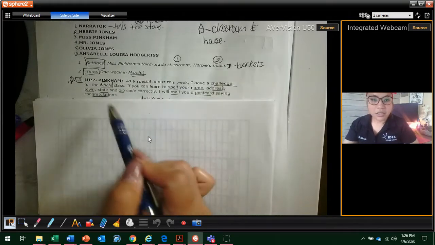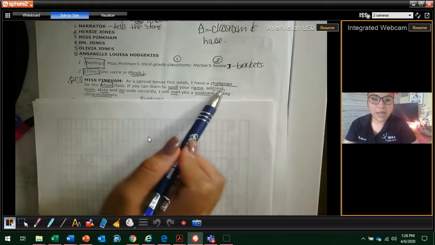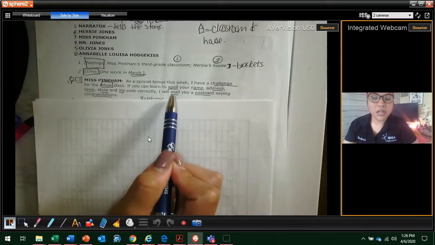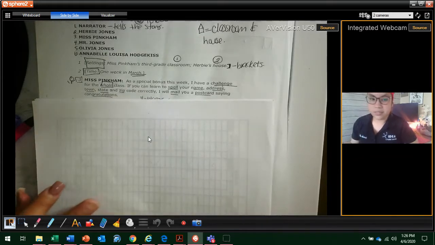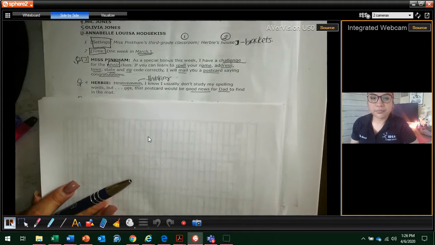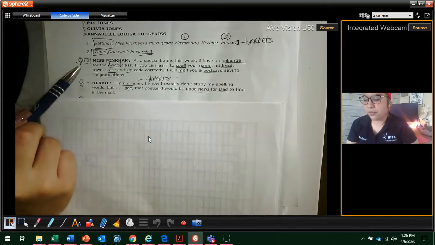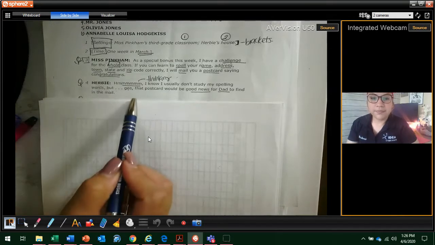What about her? She has a challenge for the whole class. What is it? If they spell their name, address, town, state, zip code correctly, what is she going to do? What's an action? She's going to mail a postcard of congratulations. That's my first character, boys and girls. Let's go to paragraph 4. Herbie. Herbie is a new character. We haven't seen him before. We've only seen Miss Pinkham. So we do a little character sign.